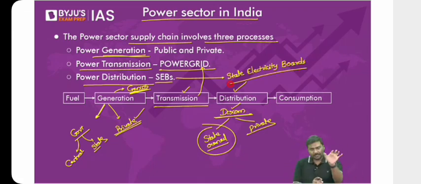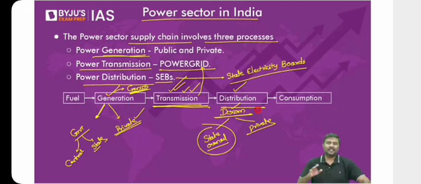Let me know. One is the production of electricity, generation companies. And second one is the distribution of electricity, that is either done by the state-owned companies or the private sector companies. And the third, between the production and the distribution, somebody has to transport this electricity, that is the transmission companies. Okay, so the generation, GenCos, transmission, now the distribution. This is basically the supply chain system that is involved in the electricity production distribution in case of India.